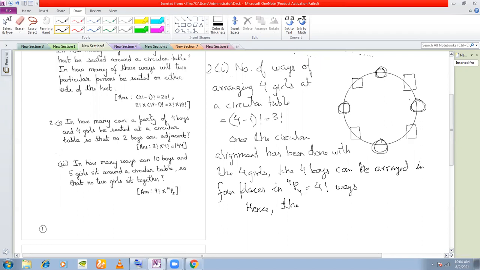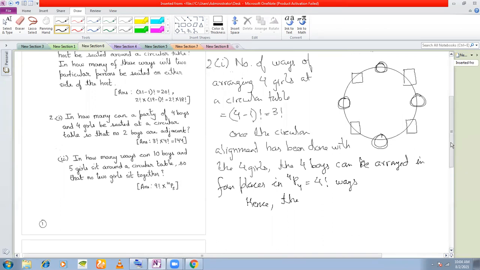The girls are sitting in a circular manner. Now these are the places where the boys have to sit. That means they can arrange themselves in a linear manner now. You understood? It is like, once I've drawn a circle, again, why will I draw a circle over it? Why will I draw two overlapping circles? Once I've drawn a circle, that circle is complete. Now whatever arrangements I do will be linear.